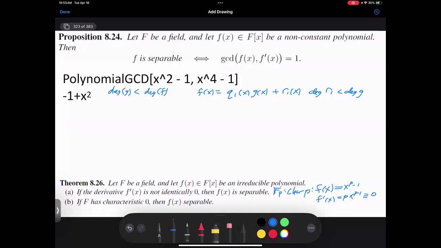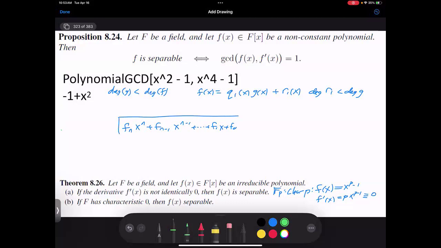So here's f of x. So let's say f of x is, say, fn x to the n plus fn minus 1 x to the n minus 1 plus dot dot dot plus f1 x plus f0. And now I'm going to take my polynomial g of x.